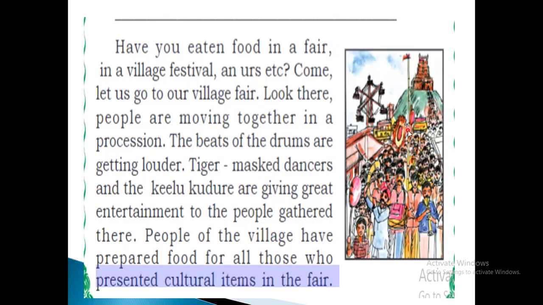Then here you can see the village festival. I think you might have gone to village festivals. See here, this is the picture which shows a village festival. People are moving together in a procession. Procession means a group. People are moving in a group, and they beat the drums. The beats of the drums will be loud, and we can see some people who wear tiger masks and dance, and they entertain the people who are gathered in the village festival.